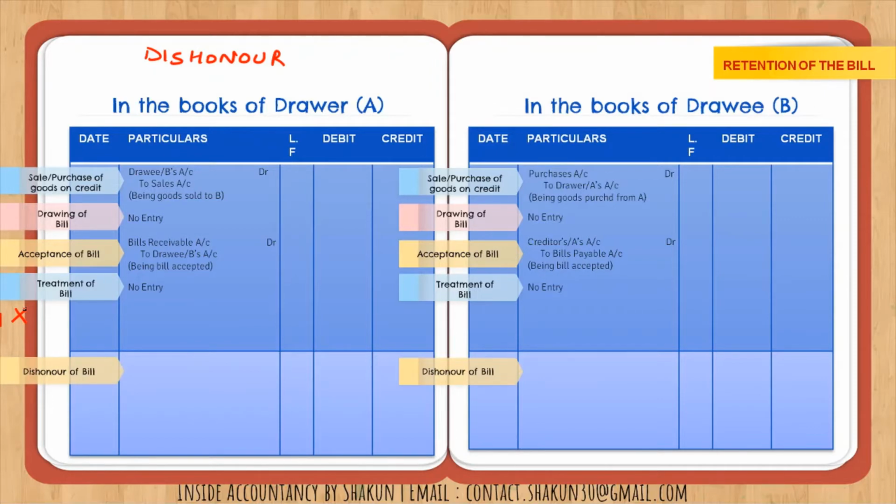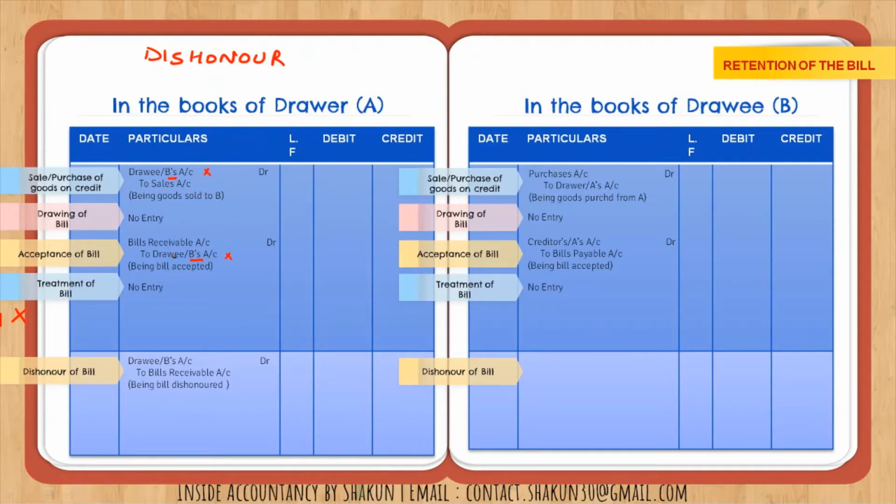Now what will be the entry for dishonor? In case of dishonor, always in the books of the drawer, the drawee account is debited. So B's account, the drawee's account, is debited to bills receivable. This will be the entry for dishonor in the books of the drawer. If you look at the previous transactions, first B was debited, then B was credited. So B's account is not existing in our books.